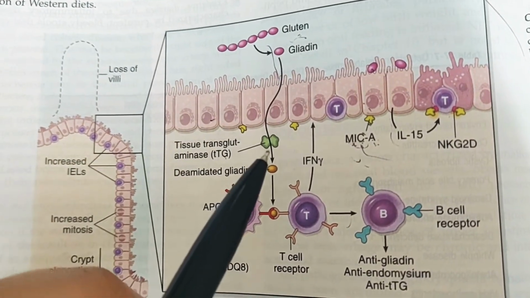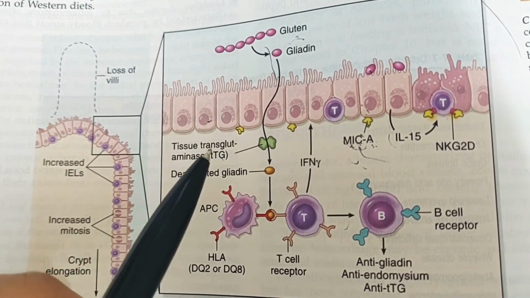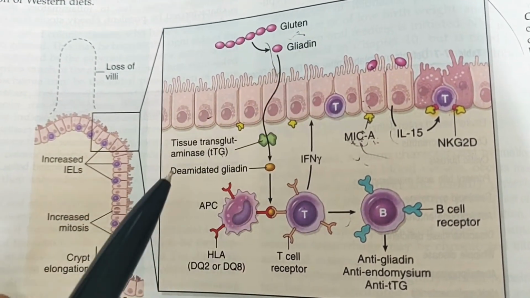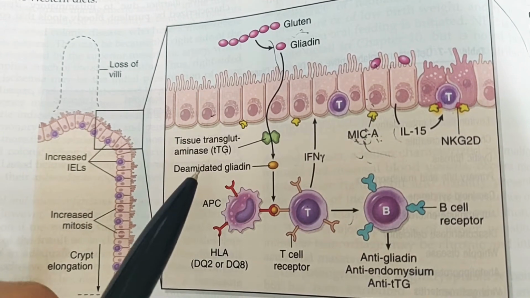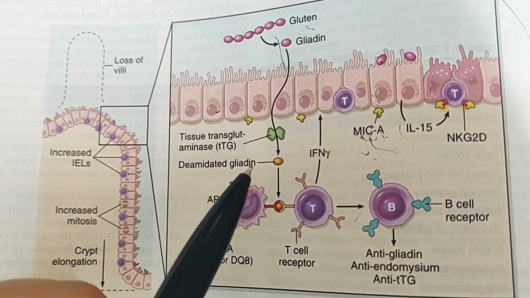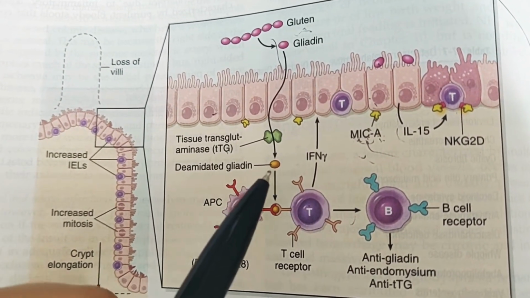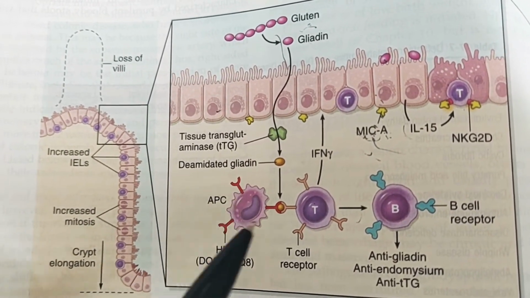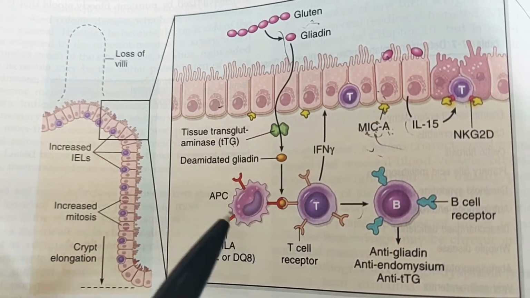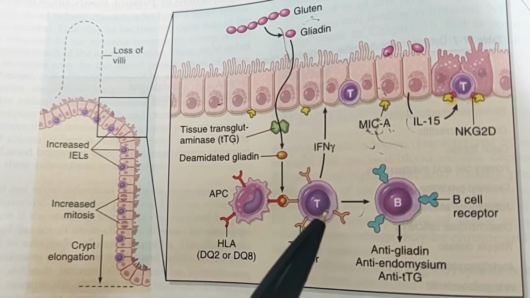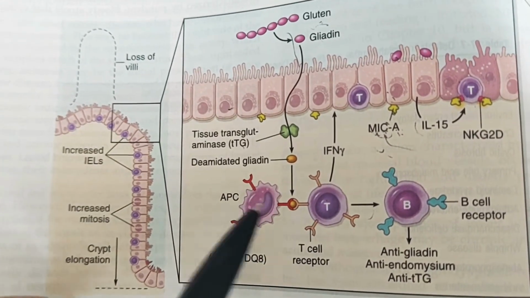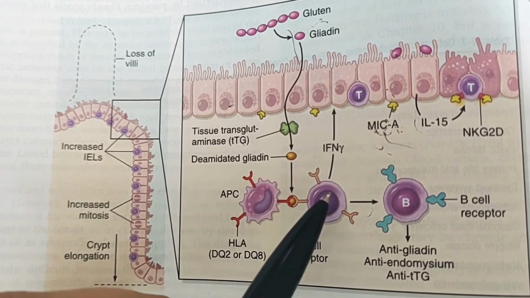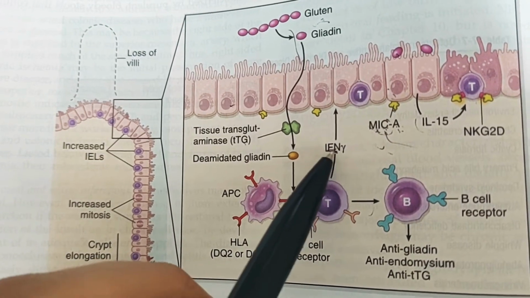Whenever the gliadin enters, tissue transglutaminase, an enzyme, acts on the gliadin, and gliadin gets deamidated. Whenever the deamidated gliadin is formed, it is very immunogenic. It will go to the antigen presenting cells and activate the APCs, so APCs will activate T cells. T cells will release interferon gamma.